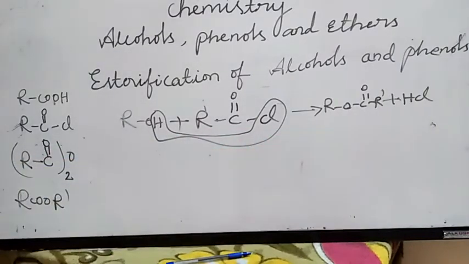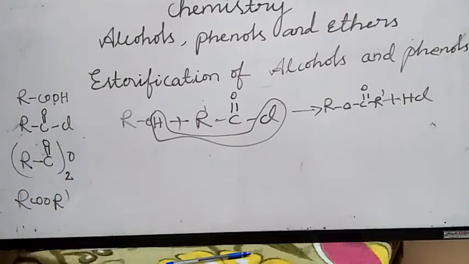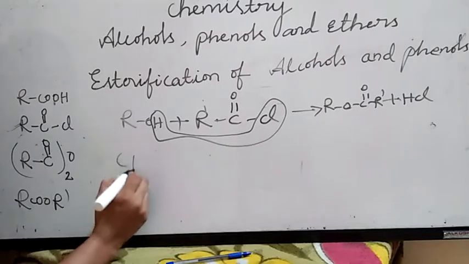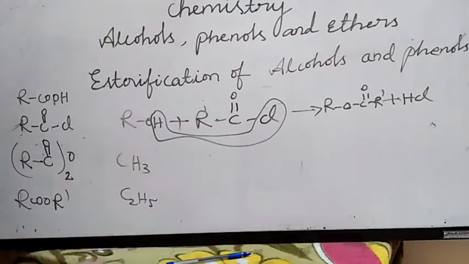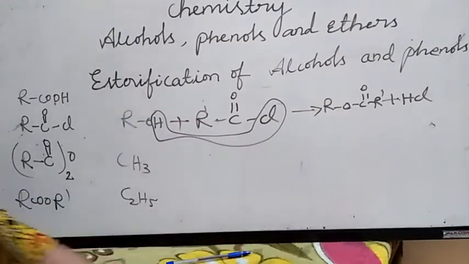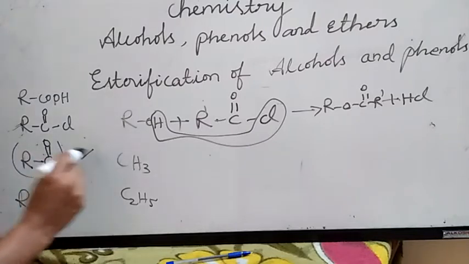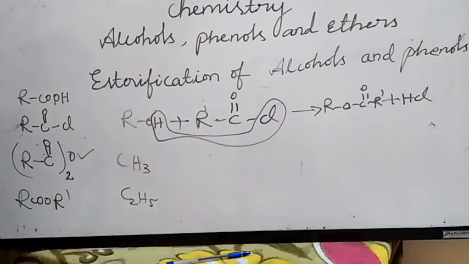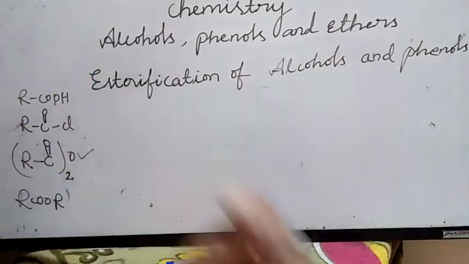This is about alcohols and phenols reacting with acid chlorides. You should take an example and work out the reaction with CH3 and C2H5. Finally you are going to get dimethyl ester, diethyl ester, or ethyl methyl ester, like this. You have to practice the reactions. Then the last one is alcohols or phenols reacting with anhydrides.